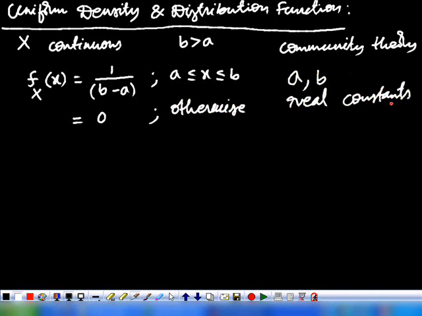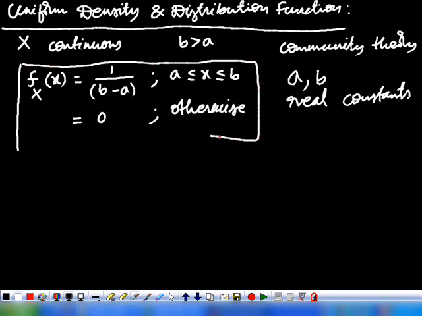Because here we are discussing a random variable which is real, and the density function fx of x is also a real function, and the two constants b and a are also real, some arbitrary constants. So this is the definition of the uniform probability density function. If this is the density function, the corresponding random variable x is called a uniform random variable, or a random variable that is uniformly distributed.